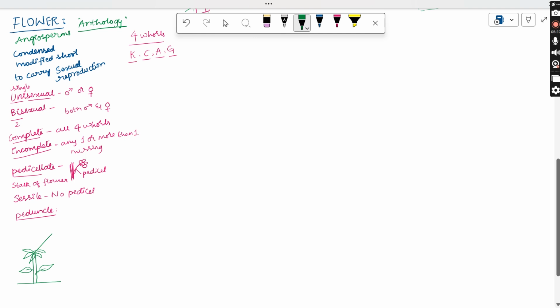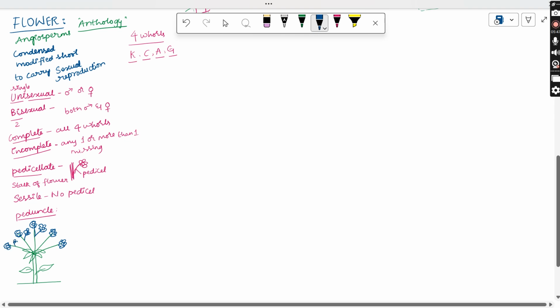Now, on this, different branches are there, and the different branches also contain flowers. Suppose this one branch contains the flower in this way, and on this branch the flowers are present here, and on this, flowers are like this. So if you see, inflorescence is nothing but the arrangement of flowers on the floral axis.